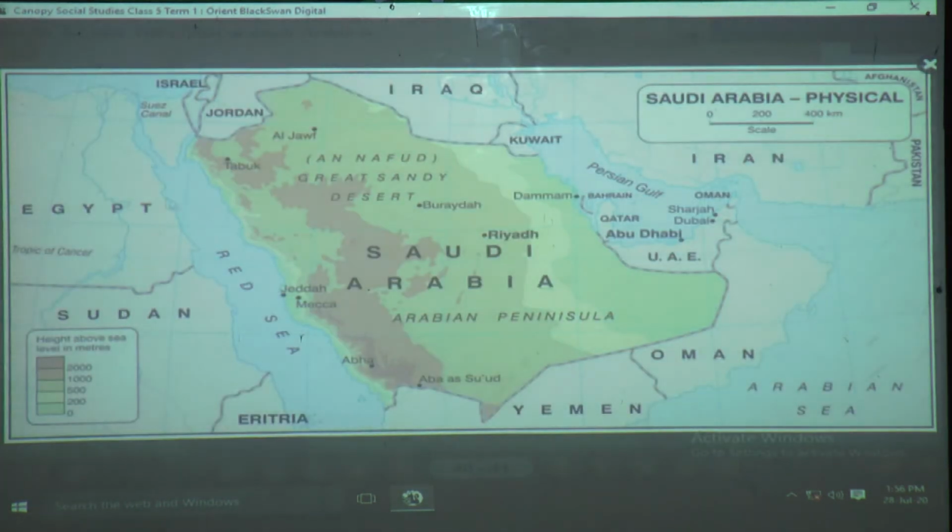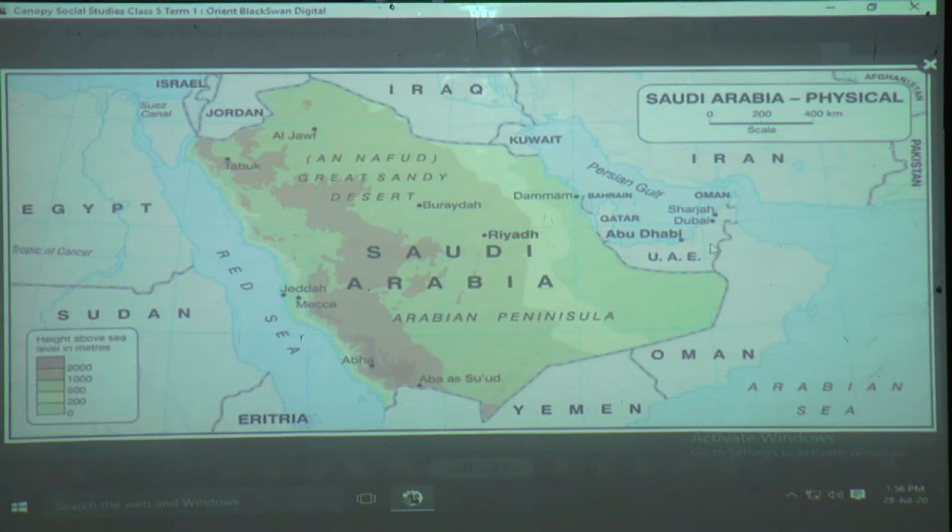Okay, can you see this? Which latitude is passing through Saudi Arabia? Yes, can you see here? The Tropic of Cancer. As the Tropic of Cancer is passing through the middle, see, it is exactly in the middle of Saudi Arabia here, right?